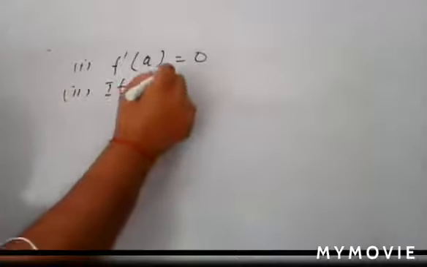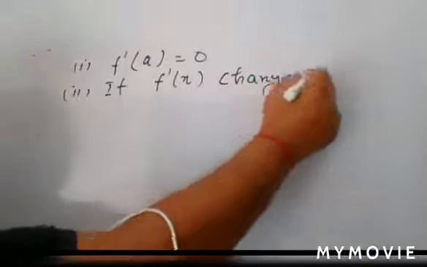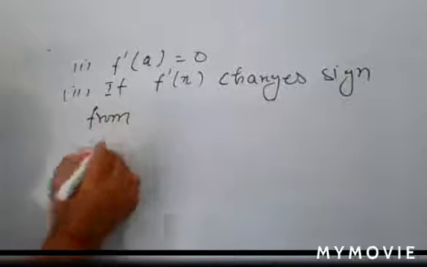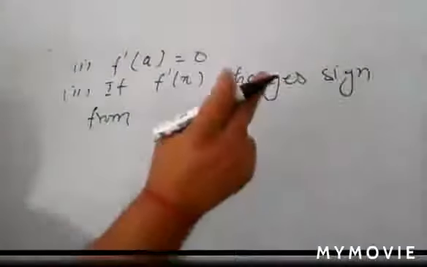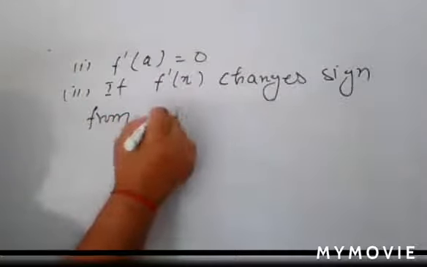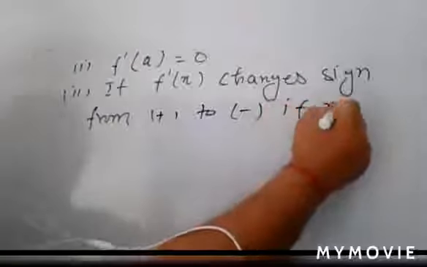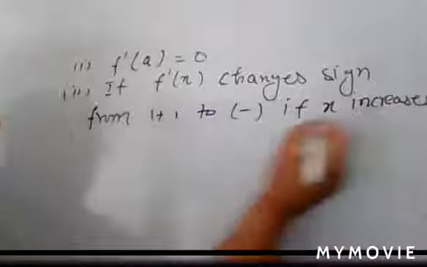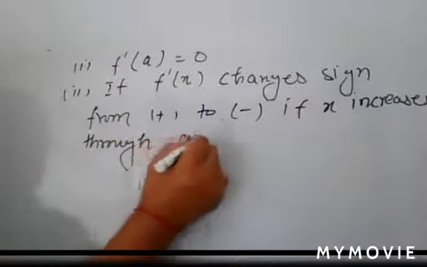And the second point: if f dash x changes sign from positive to negative if x increases through a.